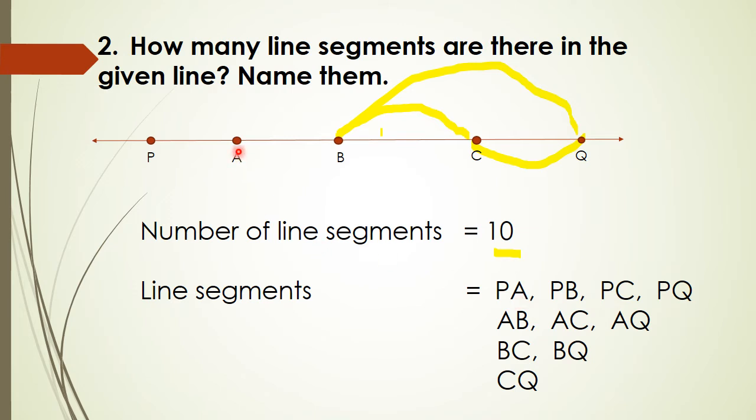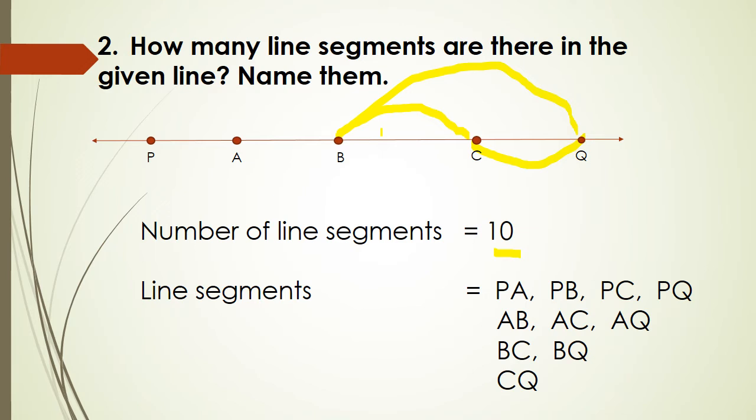Next we will start with A. From A to B is one line segment. Again from A to C another line segment, and A to Q is another line segment. So totally 3 line segments starting from A. Next one from B. From B to C one line segment, and B to Q one line segment.